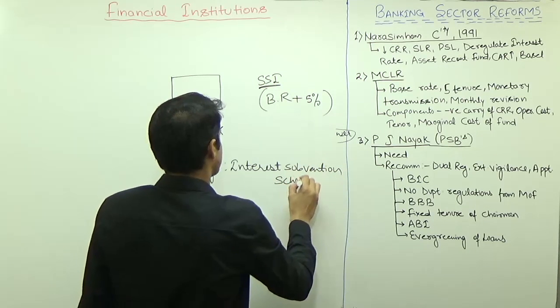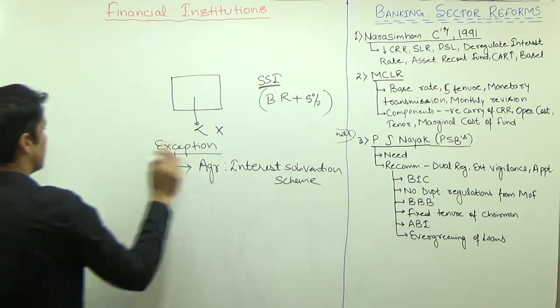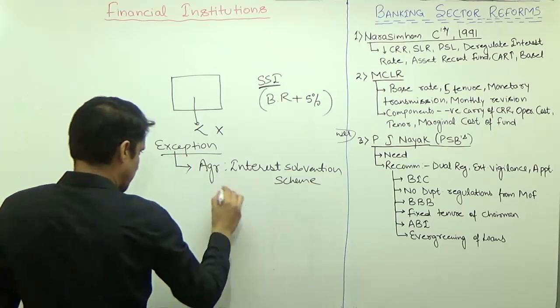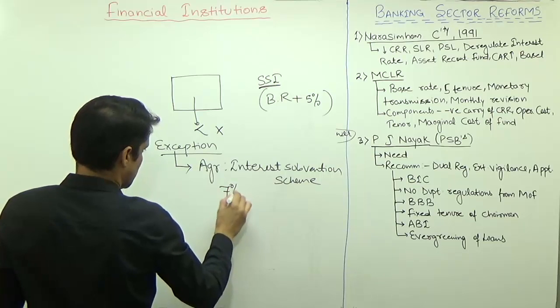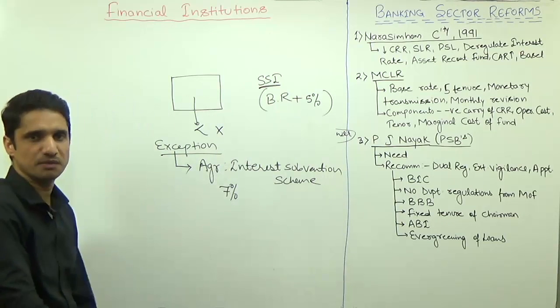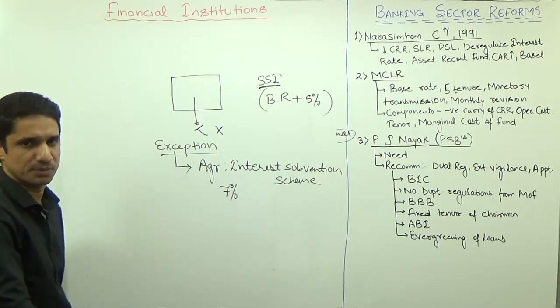The interest subvention scheme we already discussed. Interest subvention scheme is you have to lend to the agriculture sector at 7%. So 7% is below this base rate. So this is the only exception.